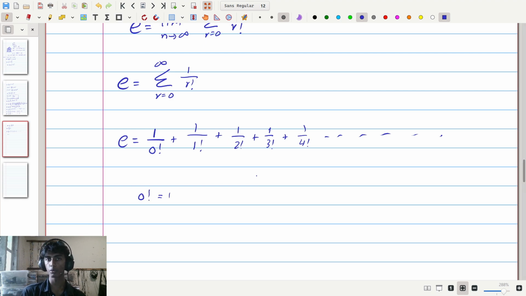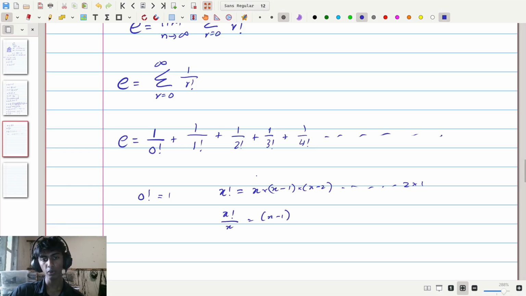If you want a proof of this, well, we can do a quick one here. I told you that x factorial is equal to x times x minus 1 times x minus 2 all the way down until 2 and 1. We could write this in a different way and say that x factorial divided by x is equal to x minus 1 times x minus 2 dot dot dot all the way down to 2 times 1.